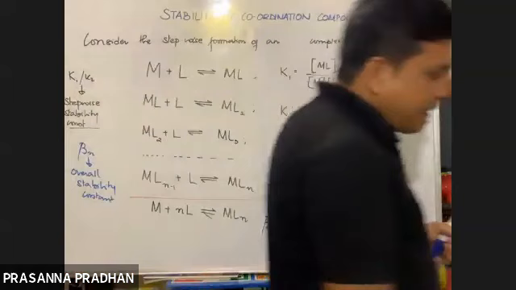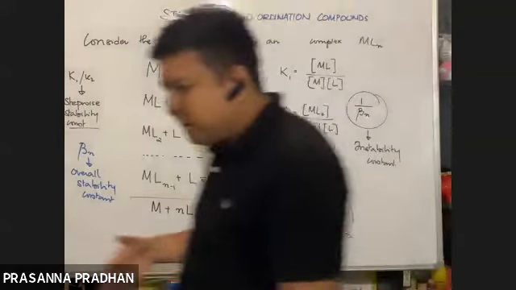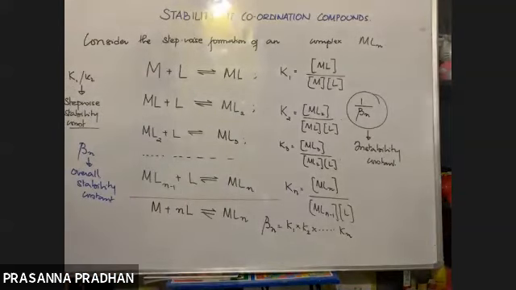So whatever questions might come, you'll be given the values of beta n for different types of complexes, and you'll be asked to compare the stability. So I'll just look out for one question. Yes, I can find one.